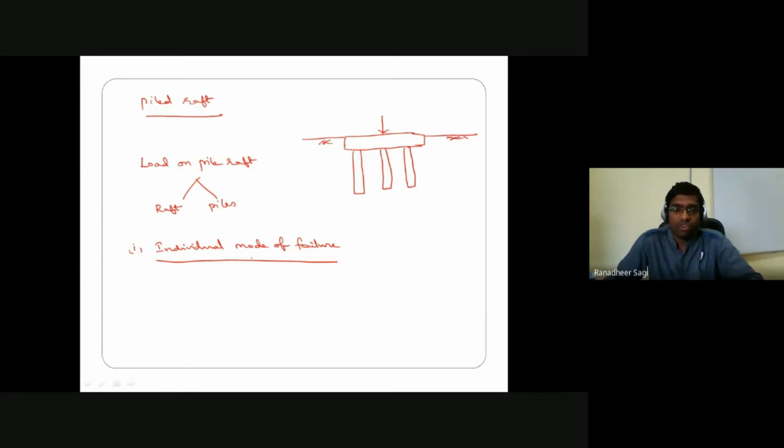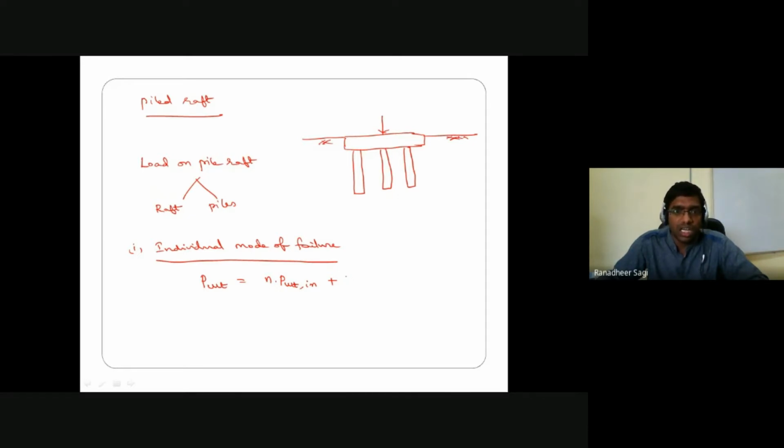So in the case of pile raft foundation, based on this individual mode of failure, how to estimate your ultimate load carrying capacity of the pile raft group? P ultimate is nothing but due to piles which are existing in the pile group, we have seen earlier, that's nothing but n number of piles if I have. Each pile existing in the pile group is said to be carrying maximum load before it is said to be undergoing the failure. So it is the ultimate load carrying capacity of the individual pile into n number of piles what you have. Plus additionally, apart from that, what we have seen in the case of floating pile group, here raft is also going to be playing a role in carrying some of the load what it can directly transfer onto the soil on which that particular raft is resting.